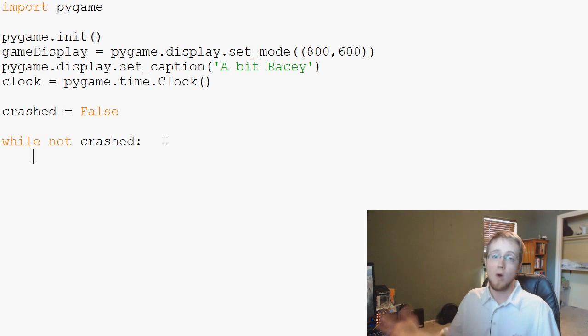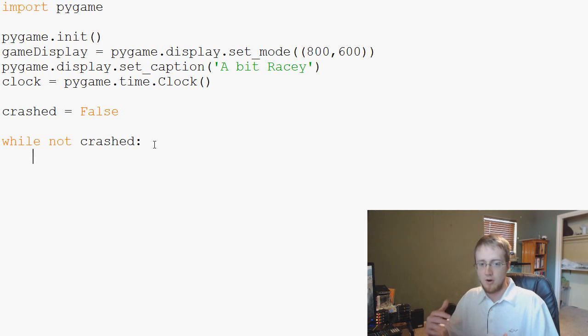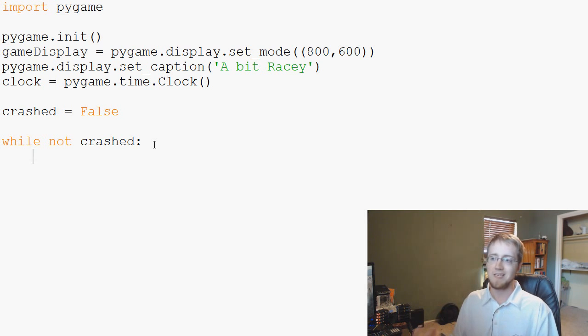But anyway, while not crashed, what do we want to do? Well, we want to start our loop. And at the beginning of every loop, what's nice about PyGame is it grabs all of the events for you, and it helps with event handling. I'll show you that in a little bit. But for now, what PyGame does is it grabs events, so we don't have to code any of that, which makes it really simple on us. So we'll just say for event in